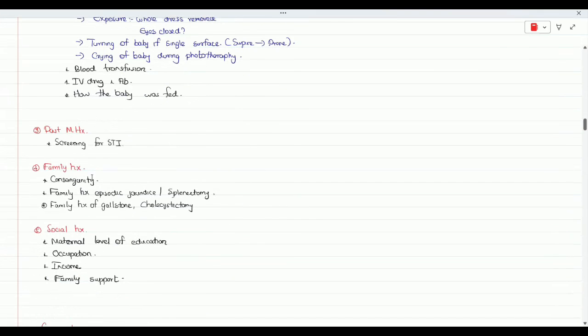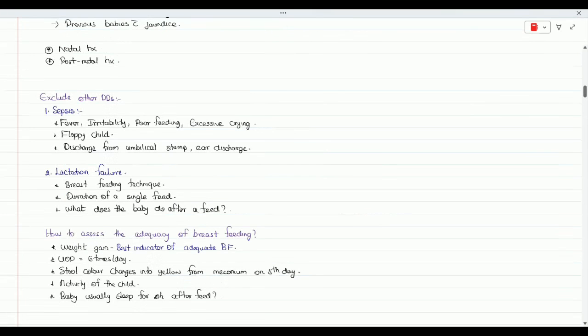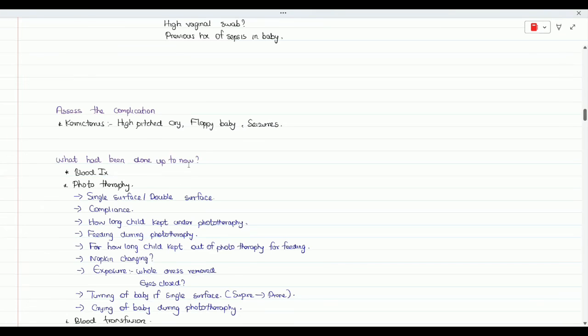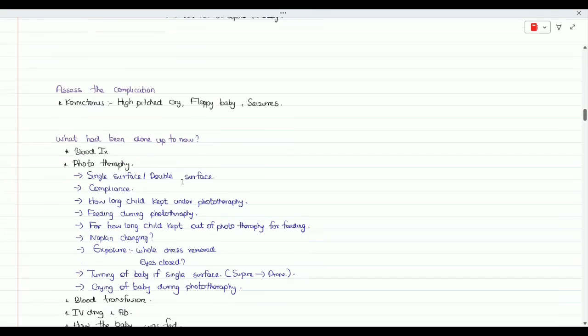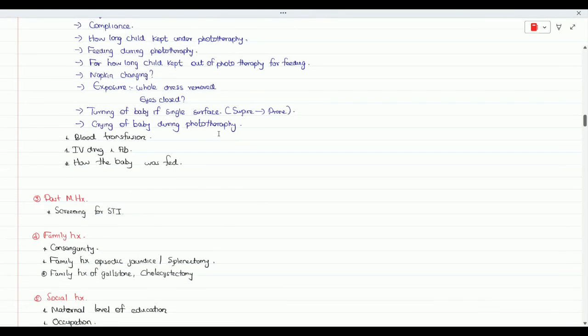Okay, then there's nothing special in the past medical history and family history. For the social history, I just want to mention that everyone is expecting the social history in pediatrics, so give a certain time for the social history and get it in detail. So that is almost what we have to know in the history, and I will tell you the exact specified investigations that should be done for specified causes when we are discussing the management and the investigation.